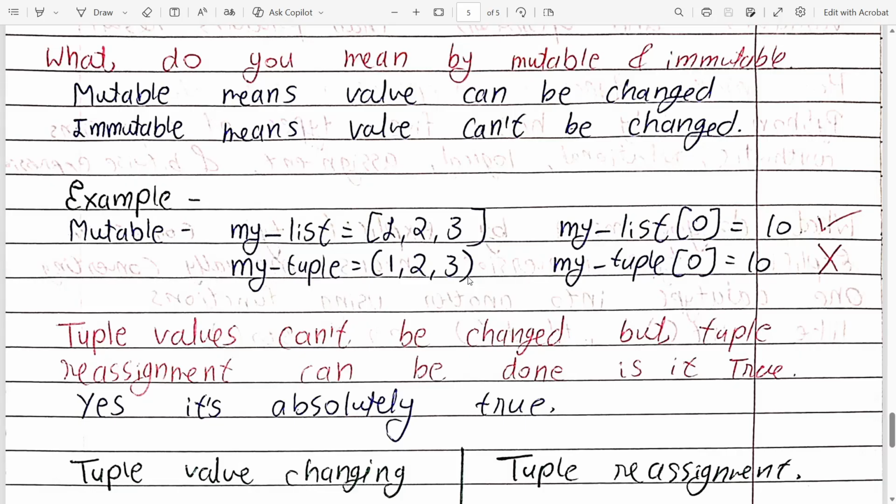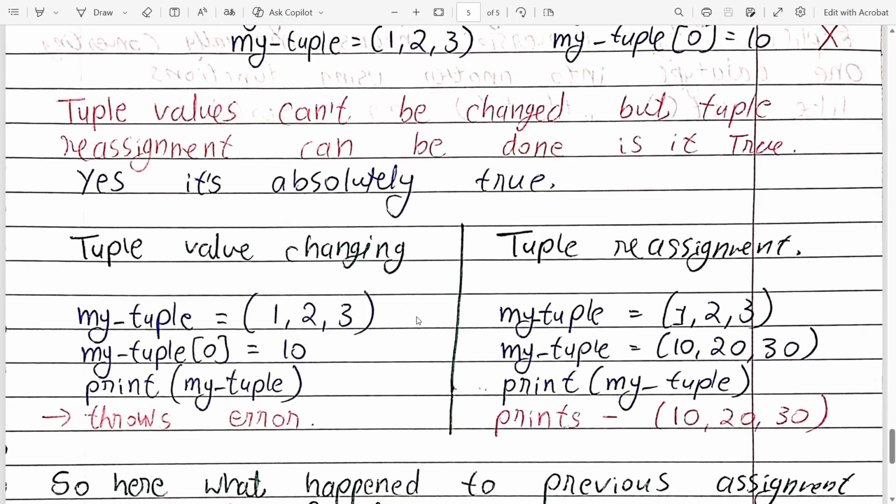Tuple values can't be changed, but tuple reassignment can be done. Is it true? Yes, it's absolutely true in Python. So what's the difference between tuple value changing and tuple reassignment? Let us see that. For example, we are changing the value of a tuple. my_tuple equals (1, 2, 3) and my_tuple[0], here we are using indexing and changing it to 10. Then we print my_tuple, but it will throw an error because of this line. We can't change the value of a tuple because it is immutable.